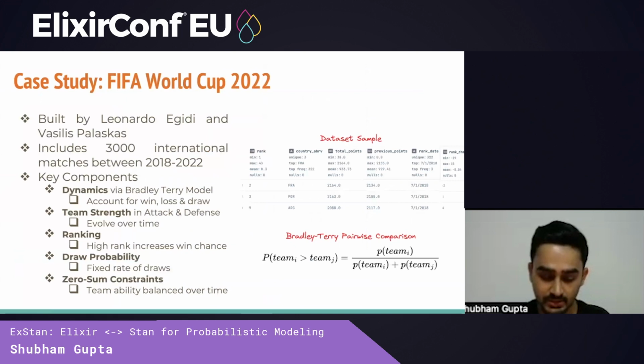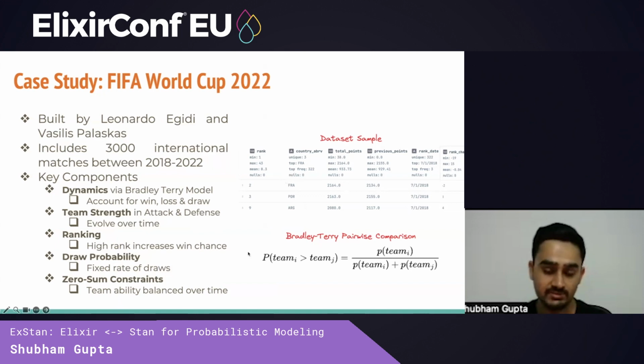A second case study that we can look at is the FIFA World Cup 2022. Essentially, we want to estimate the outcome of football matches here. This model was created by Professor Leonardo Vecchiti and Vasilis Palaskas. And it contains data for each team from 2018, including the number of matches played, goals scored, global ranking. A subset of the dataset and its features are shown here.